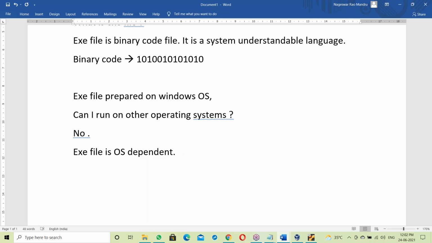So, the reason: an exe file is OS dependent. Okay, right? Why is an exe file OS dependent? This is the immediate question. Let us see, what's the reason for this? Why is an exe file OS dependent?